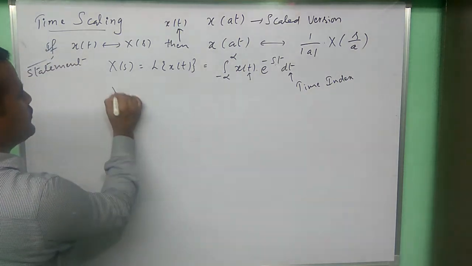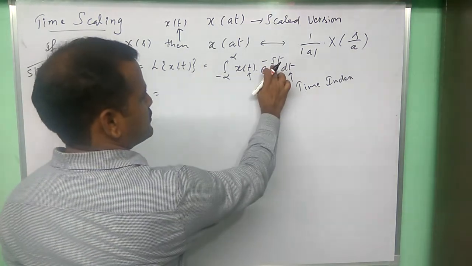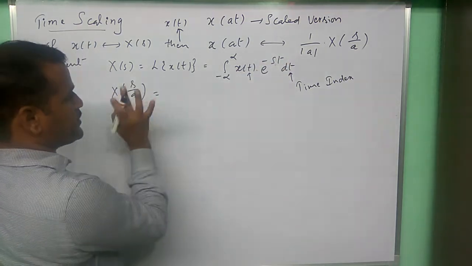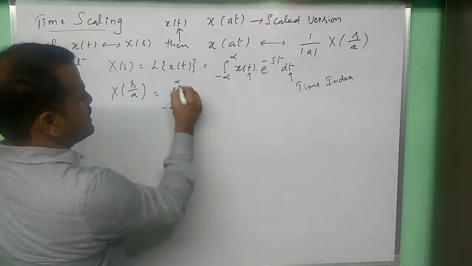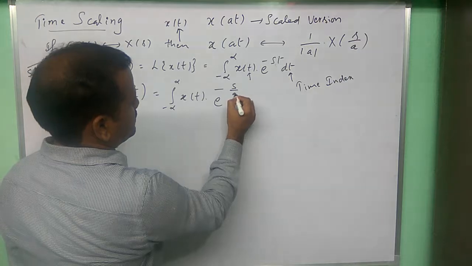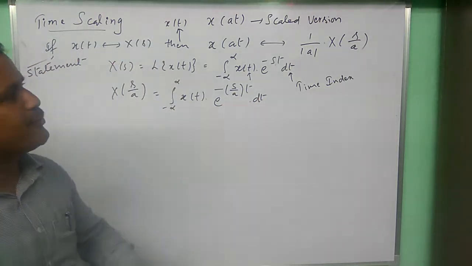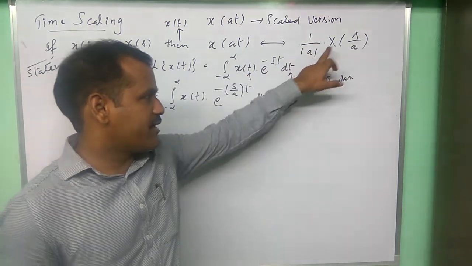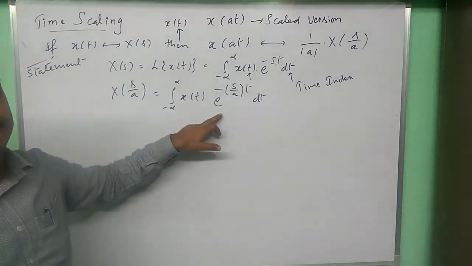And if we want x of s by a, here in this expression only one s is there. So left hand side, right hand side we can replace with s by a. So x of s by a, from this x of s we can write it as minus infinity to plus infinity x of t e power minus s by a t dt. So what we are going to prove is that the Laplace transform of this expression is nothing but 1 by mod a x of s by a. What is x of s by a? This is the expression. Fine.